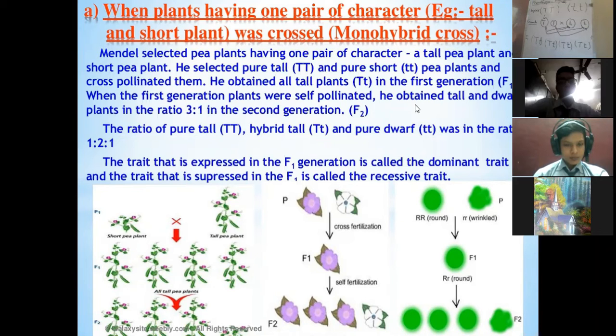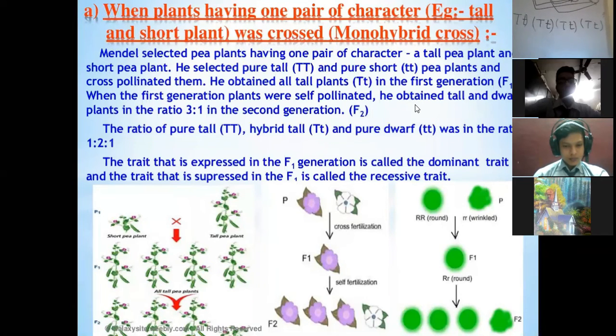Now, to get the F2 generation, he allowed them to self-pollinate. The F1 plants are not homozygous. These are pairs of heterozygous genes, and he allowed them to self-pollinate to get the F2 generation.